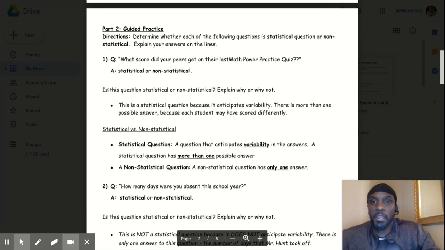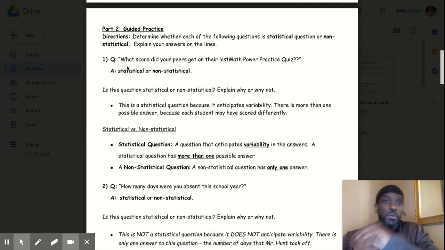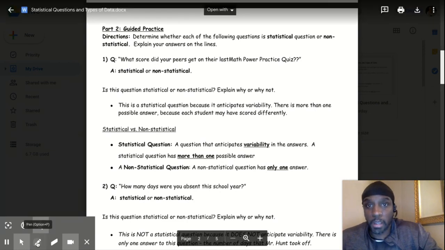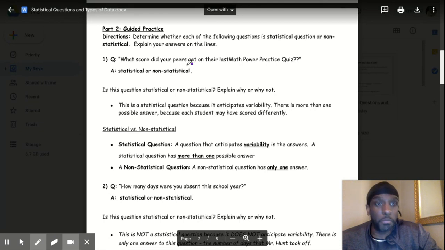So, directions. Determine whether each of the following questions is a statistical question or non-statistical. Explain your answer on the lines. So here we go. What score did your peers get on their math power practice quiz? So this will be statistical. Why? Because we're asking peers, multiple people. So I would circle statistical because it's giving me a variety of answers.